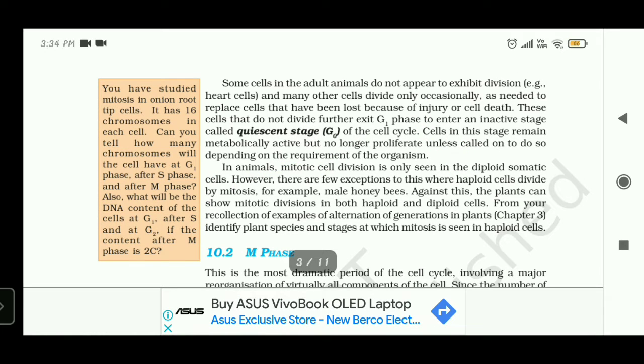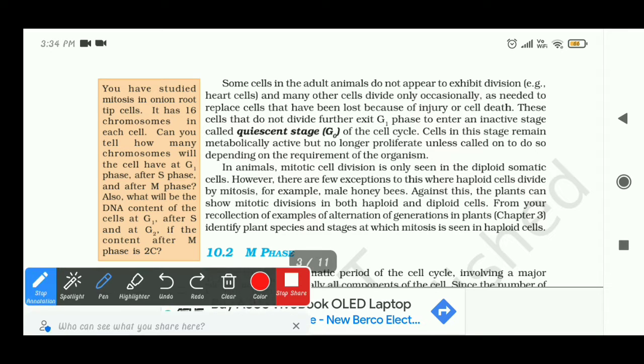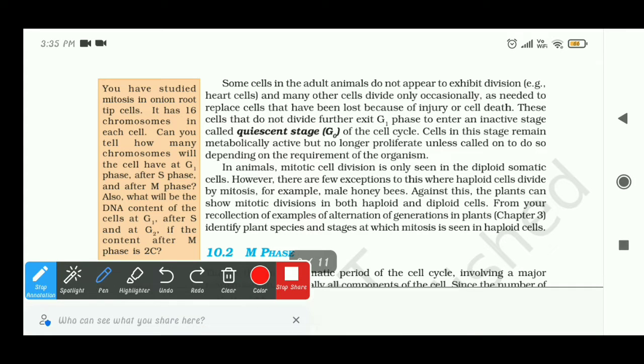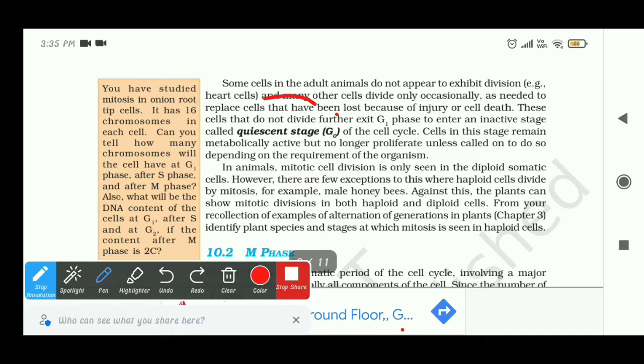So there are some cells which will not exhibit division, and what they will do is exit the G1 phase and enter an inactive stage, which we call the G0 phase. G0 phase is called the quiescent stage of the cell cycle.